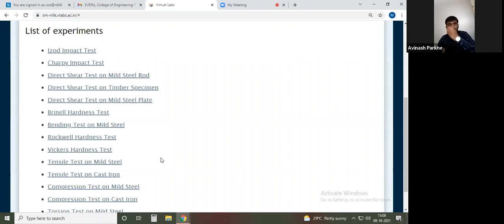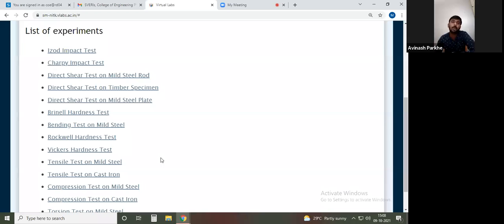If you look at this syllabus of mechanics of material, the basic chapters are related to, for example, simple stress and strain. Then one more chapter is related to torsion. In torsion, we are not calculating the tensile and compressive stress; we are checking the strength of the shaft in the form of its torque transmitting or torque carrying capacity. The shaft is rotating at different RPM and is subjected to some amount of torque. At that time, I have to check how much torque that shaft will carry, and based on that, I will decide whether the shaft is strong or not.